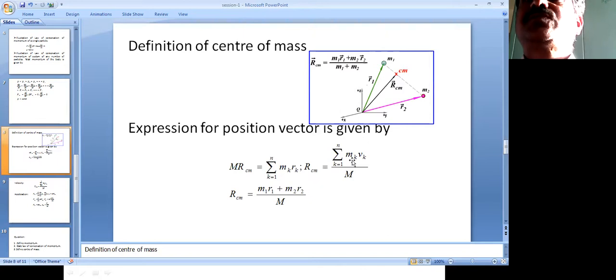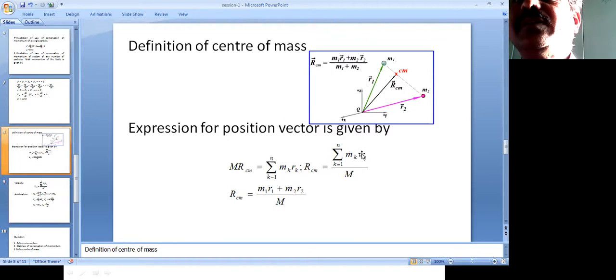So RCM is given by RCM equals summation of k equals 1 to N, mk rk divided by capital M. When you differentiate this with respect to t, dRCM divided by dt equals summation of k equals 1 to N, mk and vk. This is not vk, this is rk. We made a mistake, because here you have mk rk.